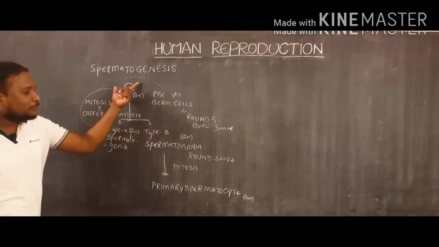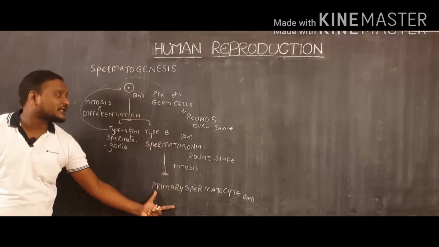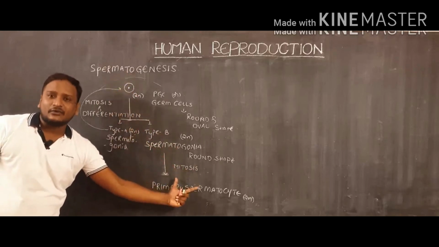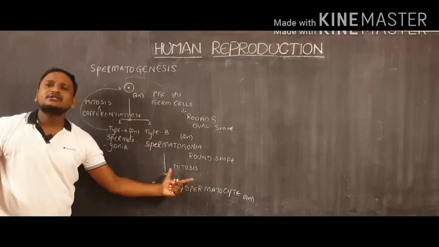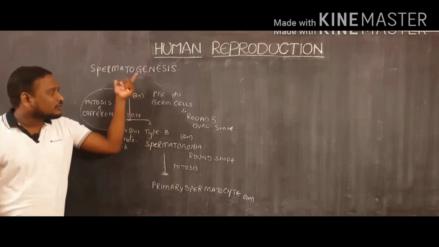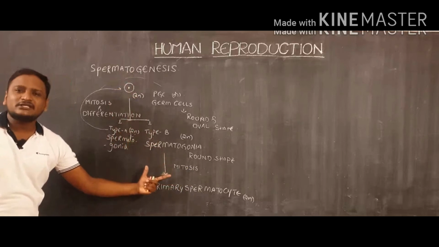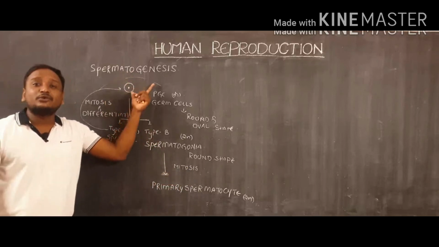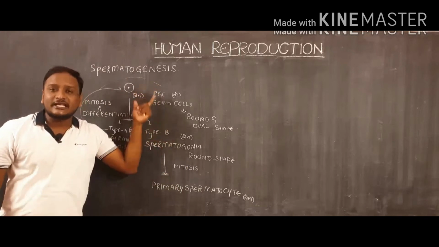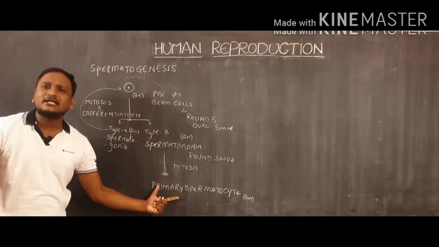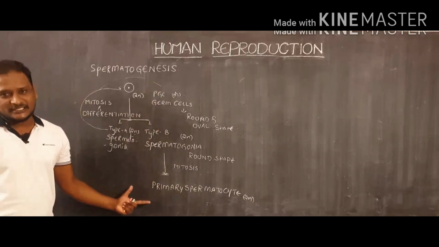Because up to the formation of primary spermatocyte only mitotic divisions are involved. Mitosis will not help to reduce the chromosome number. So up to here only mitosis is involved. That's why all the cells maintain the same chromosome number as their mother cells, and up to this point all the cells exhibit diploid nature.